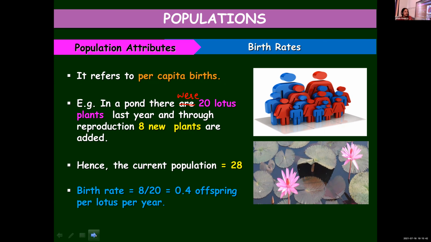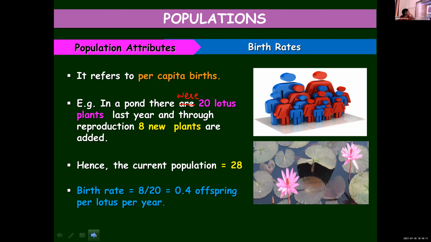The newly added organisms divided by the original population. So 20 was present last year. So upon 20, you have to put the number that has been newly added. So 8 upon 20, that is 0.4, is the birth rate. But if the current population, the present population, is asked, last year it was 20, this year 8 are added. So presently we have 28 lotus plants. Hope you understood. So that confusion is cleared, I think.